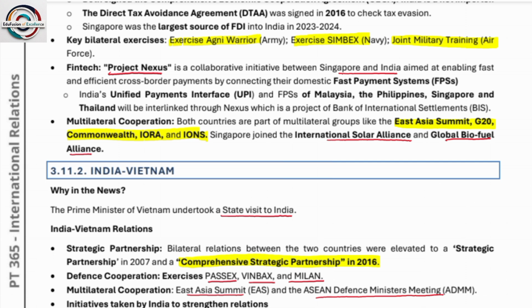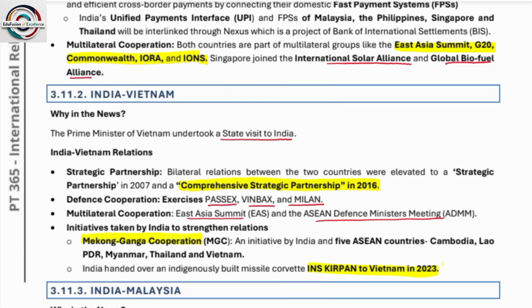So one thing, please remember about Project Nexus from the economy point of view: we read that the RBI is engaged in Project Nexus. Okay. Some other multilateral cooperation includes the East Asia Summit, G20, Commonwealth, IORA, IONS. Then Singapore also joined the International Solar Alliance and the Global Biofuel Alliance.